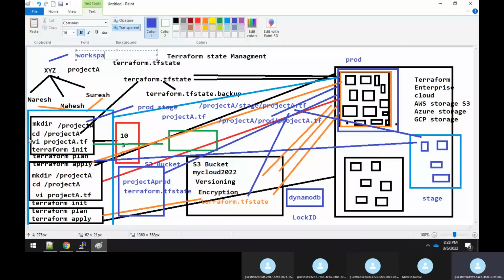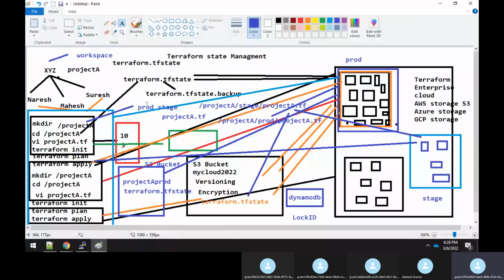We will continue from here, from the stage and prod where we left off, and we will get into the workspace. What is this workspace? How will it avoid creating more than one bucket? With that, in only one bucket you can handle everything. What is this workspace, and how can you create different workspaces? Those things we will discuss at a later point of time.